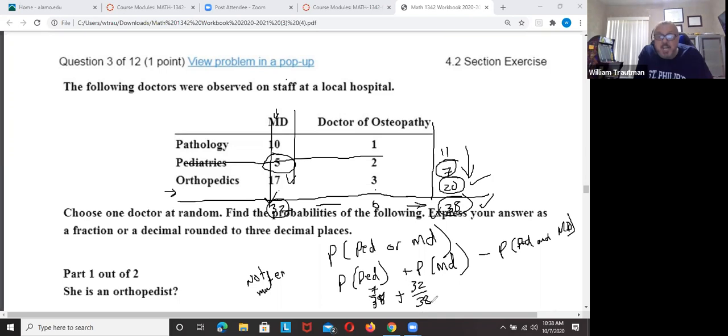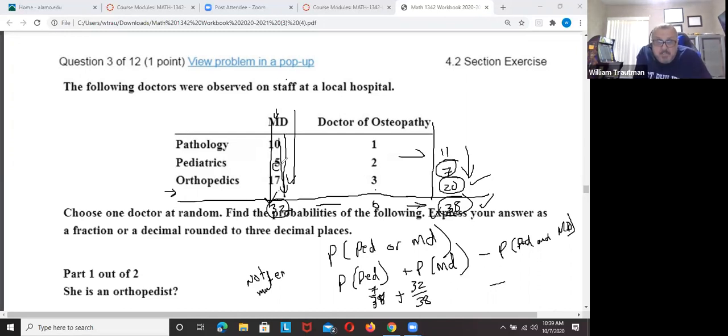But it's because we counted, going down, we counted this 5. And when we went across, we counted this 5 again. Those 5 people got counted twice. That's why for not mutually exclusive, you have to subtract one of them.